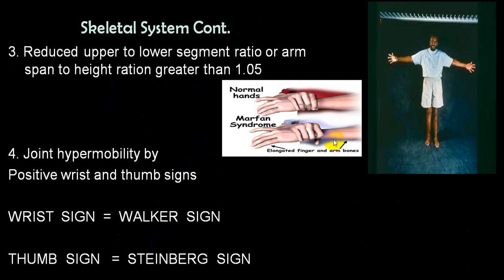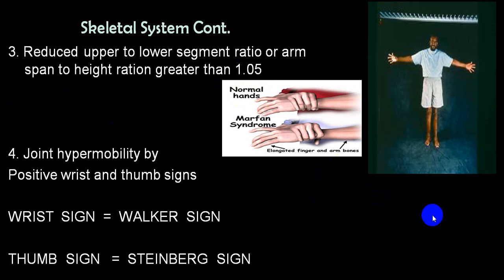This is thumb sign, arm span is bigger than the height. So wrist sign is also given a name, Walker sign, and thumb sign is given Sternberg sign. This is a name given by the other scientists. Upper segment is bigger than lower segment. Upper segment and lower segment or arm span is bigger than the height, and it is more than 1.